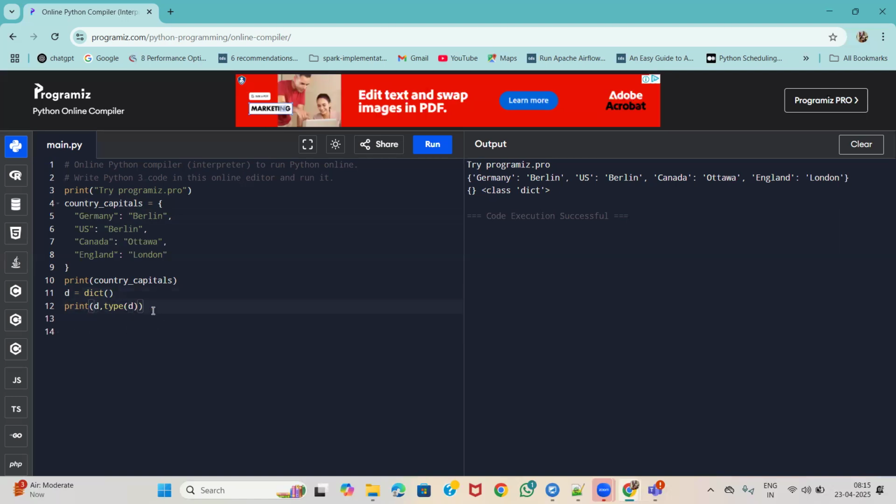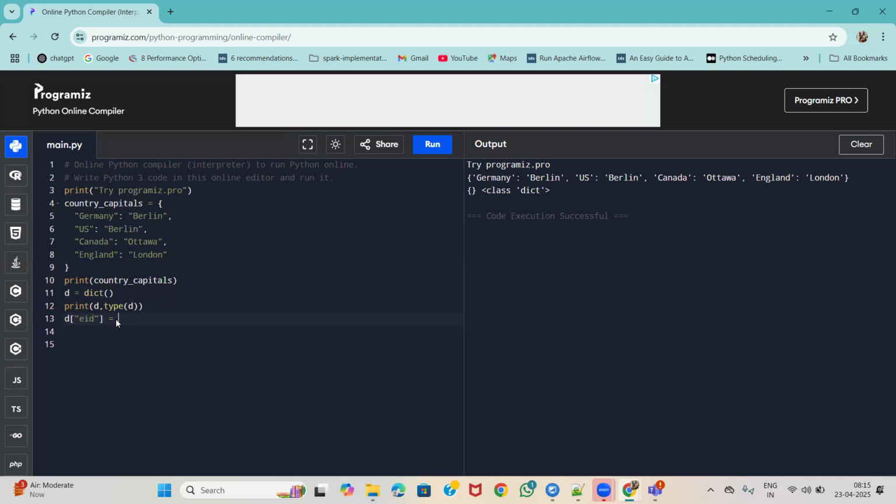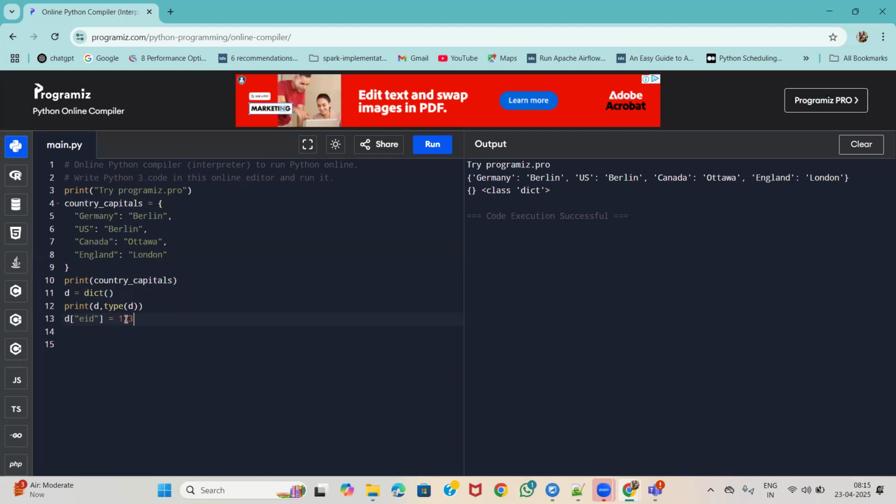For that, see, D, this is my dictionary, and inside the braces we need to represent the key. What key will I say? I will say EID. So this is going to be the key in my dictionary, and its associated value is going to be 123. So this will become the value of my dictionary.